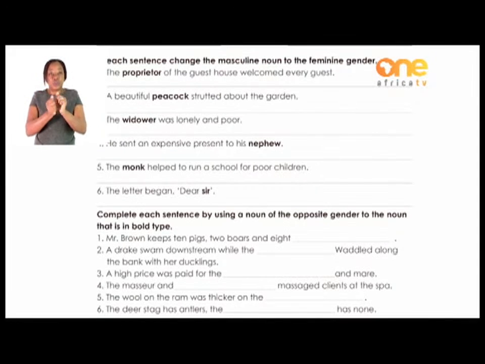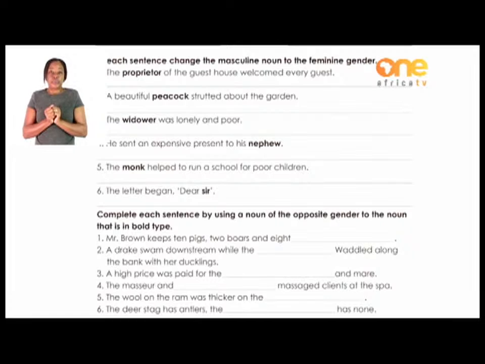A beautiful peacock strutted about the garden. Now I want you to change peacock. Peacock is masculine, the male side. What about if it was a female? You change that word. You are going to rewrite that sentence in the line given there. You will say, a beautiful peahen strutted about the garden. So now do the rest as well by changing the bold words.